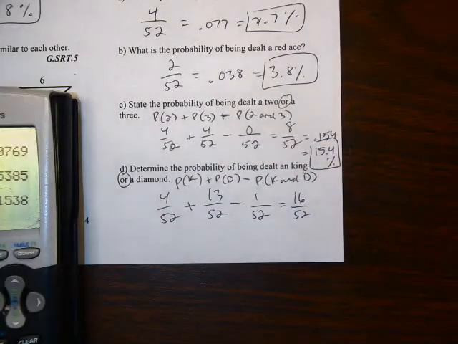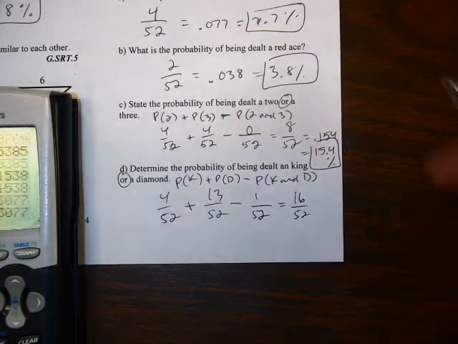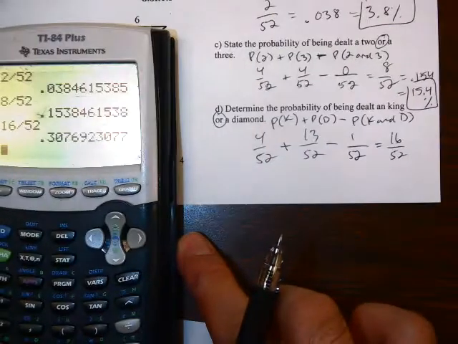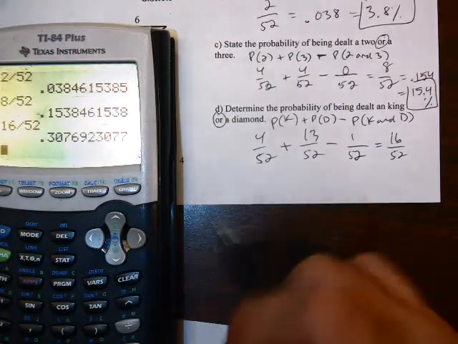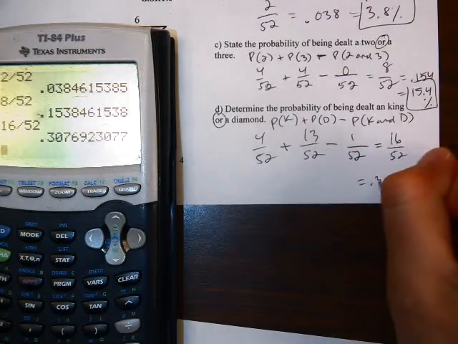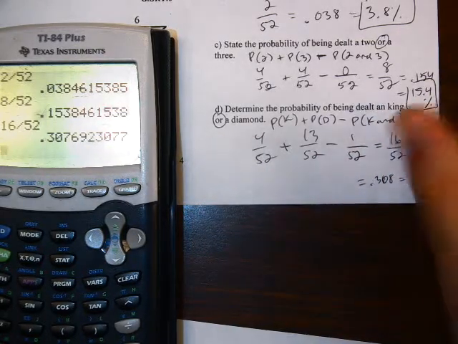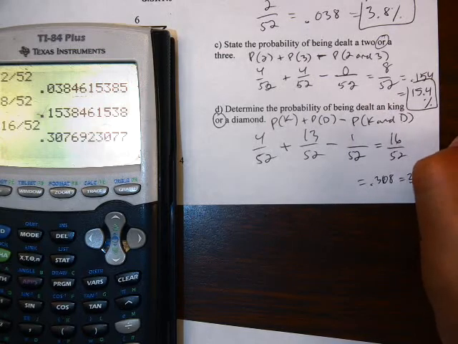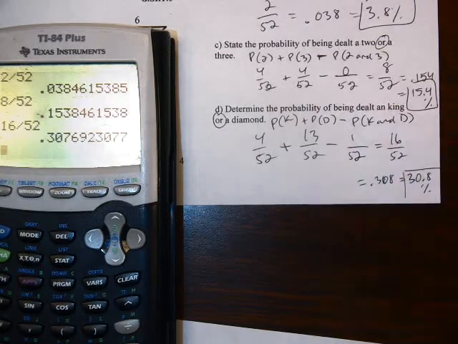So I take my 16 divided by 52, and I get 0.307, cut it off. The 6 makes it go up, 0.308, which means my probability is 30.8% for part D on number 17.